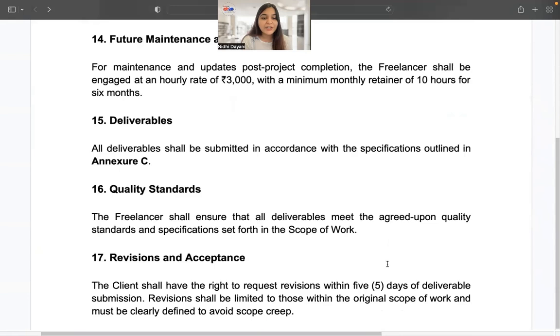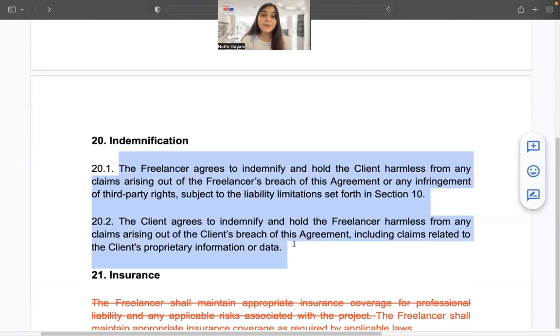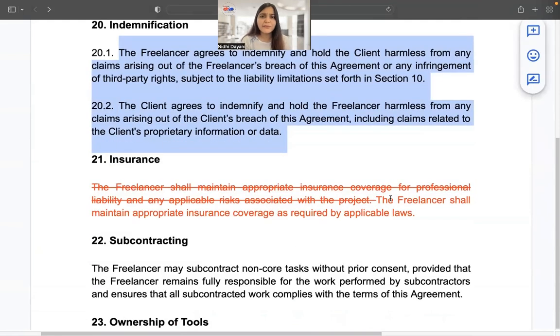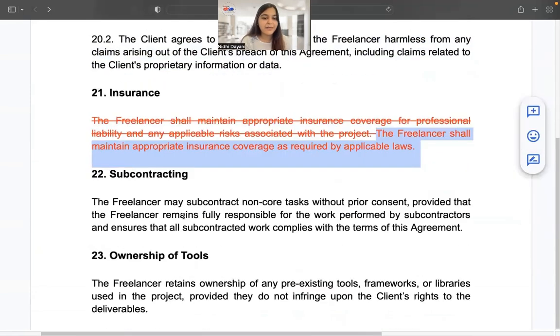I don't need any changes there. In the indemnification clause, if you see, both parties now are indemnifying each other, which was absent in the first draft. So, it is picked up by revision. I've made a few changes in the insurance clause. I just say that the freelancer shall maintain appropriate insurance coverage as required under the applicable laws.